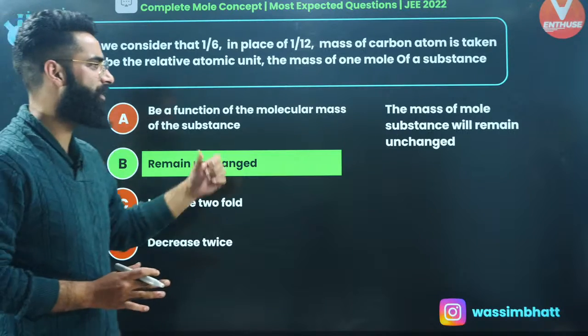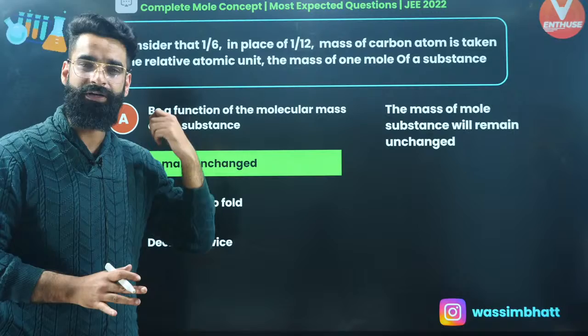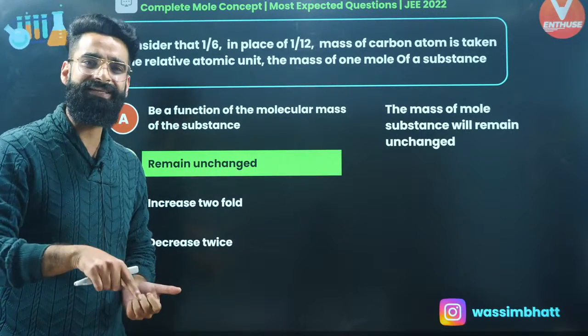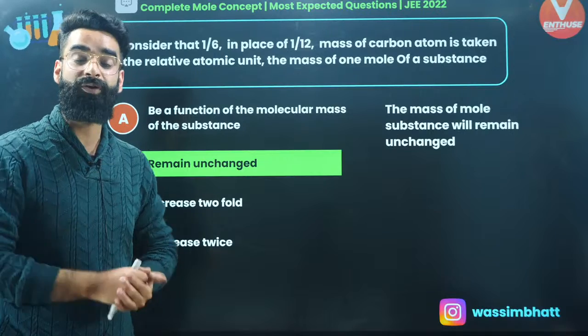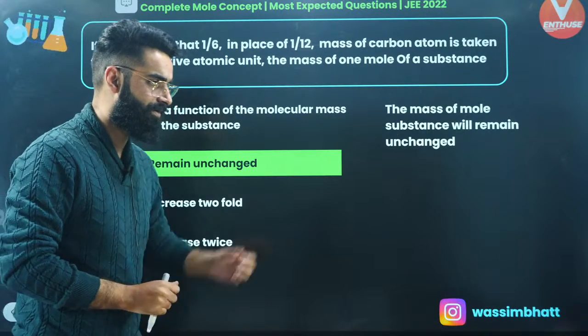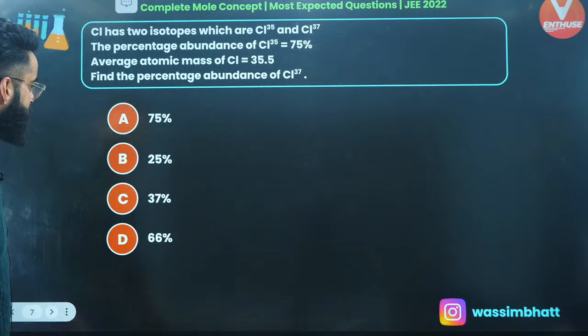The mass of 1 mole of the substance, which we call the molar mass of the substance, is going to remain unchanged when we replace our unit from 1/12 of mass of carbon atom to 1/6 of mass of carbon atom. Very simple and basic this is. Let me move on to the next question.